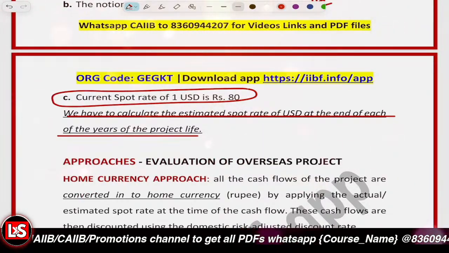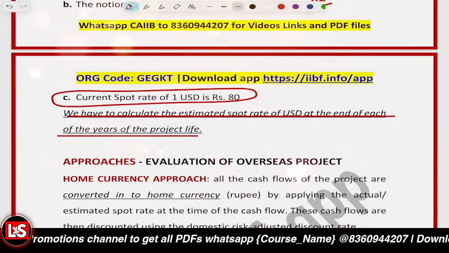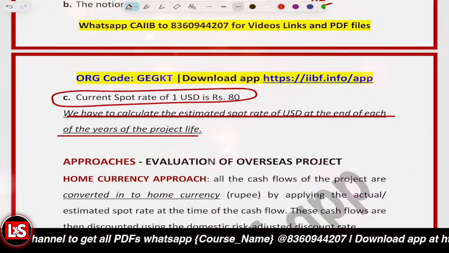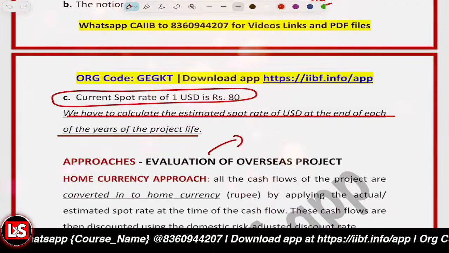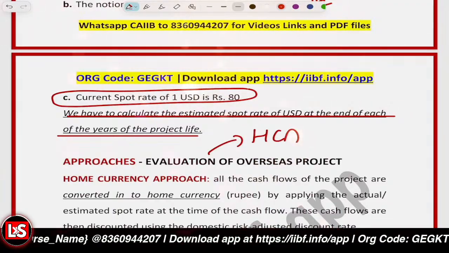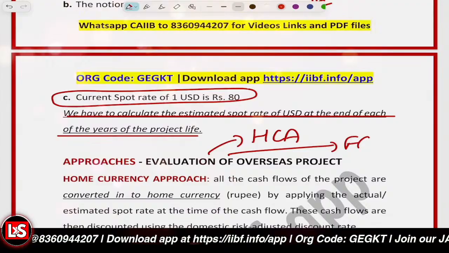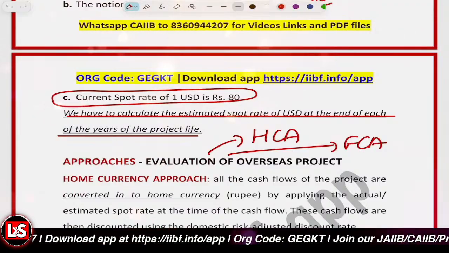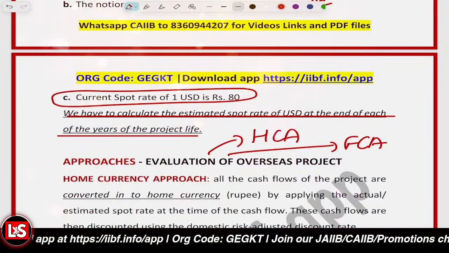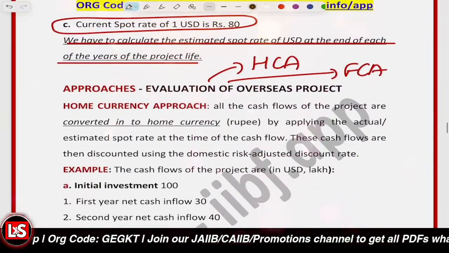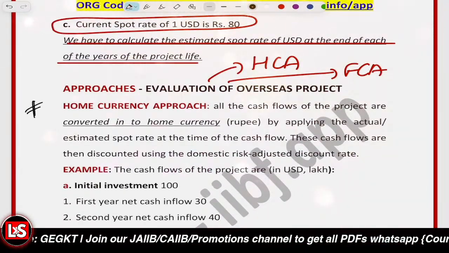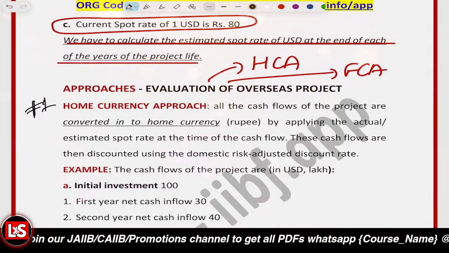And there are multiple approaches for it. Like the one related to the HCA, or it's a FCA, a foreign currency approach. The first approach that we are going to talk about is the HCA, that's the home currency approach.